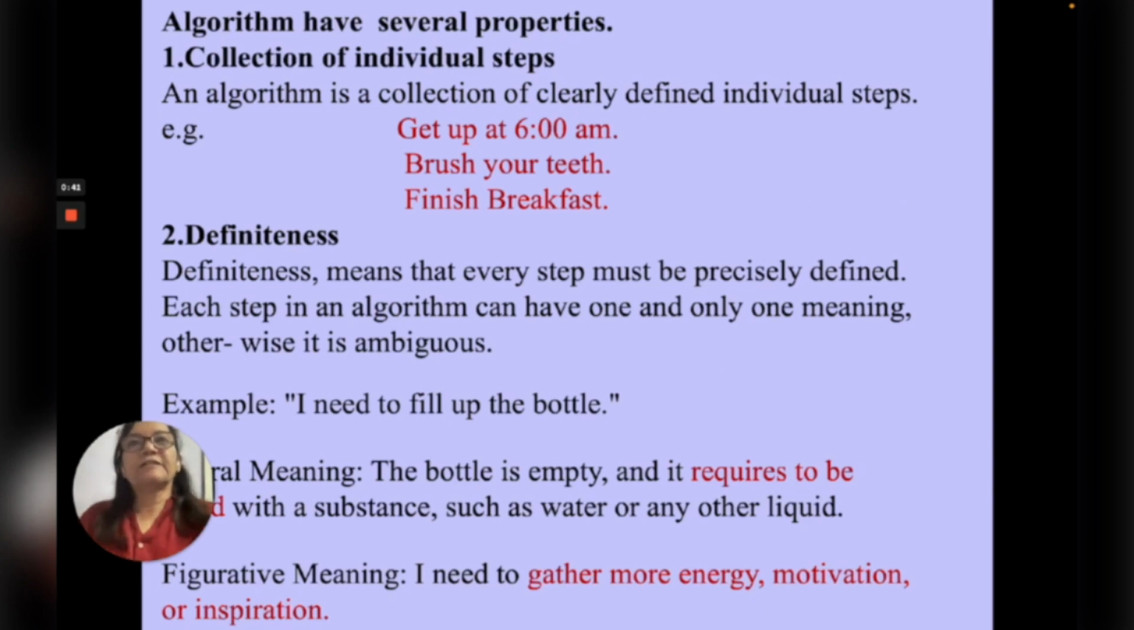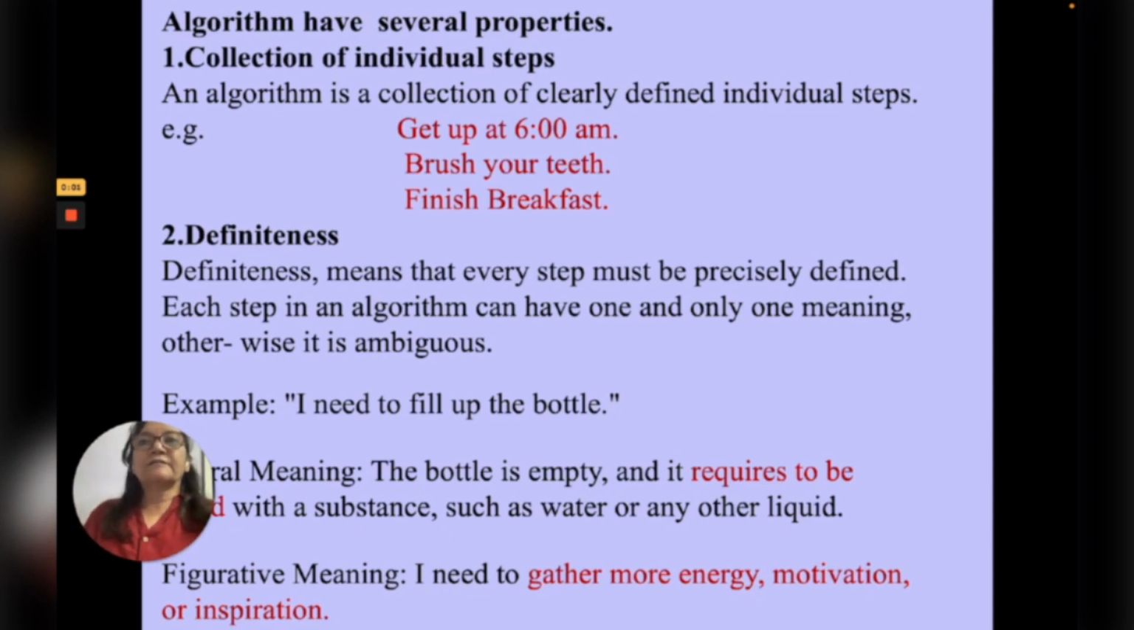Algorithms have several properties. First is collection of individual steps. Algorithm is collection of clearly defined individual steps. For example, let us write an algorithm for our morning routine. Get up at 6 a.m., brush your teeth, finish breakfast, right? This is the algorithm which you have written. This is very short. In between, if you are performing more tasks, you can add to it. But it is a collection of clearly defined individual steps.